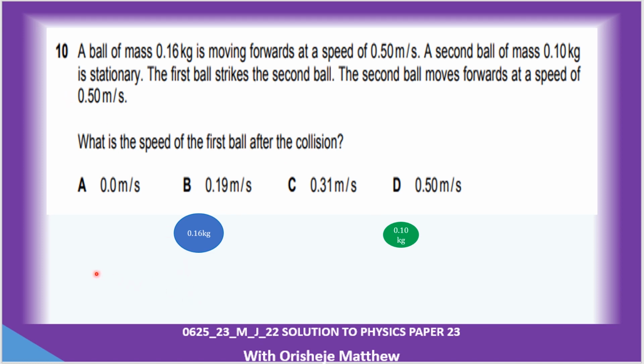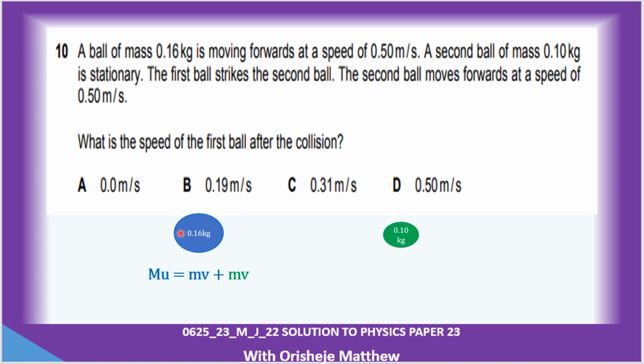So we have m1u1 plus m2u2 is equal to m1v1 plus m2v2. So I'm looking at the blue ball.